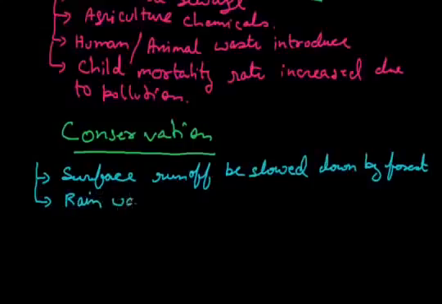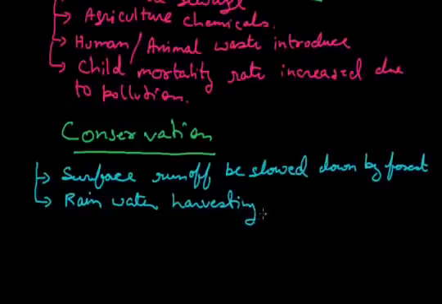Already we are doing rainwater harvesting in the western part of Rajasthan for many years, but we can do this practice in other parts of India also. Through this we can conserve water.